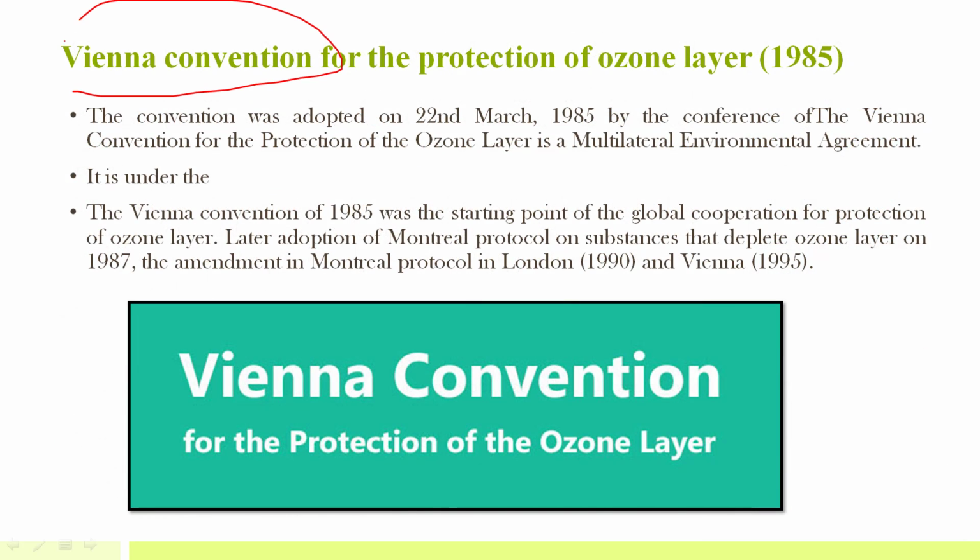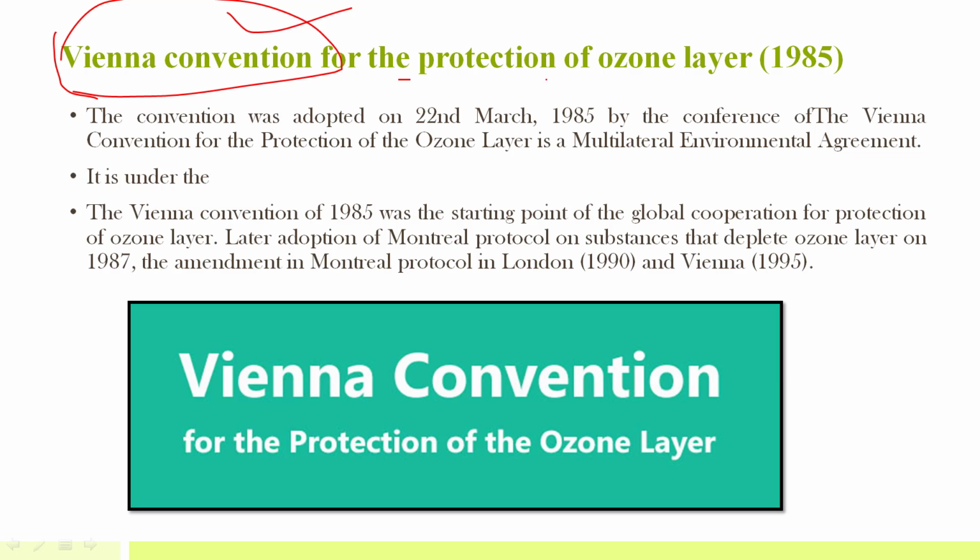Then the Vienna Convention. I have already discussed this when I was discussing part 3 of the environment current affairs series. In that I covered climate change, and in climate change related issues I discussed the ozone hole in detail. So I had discussed the Vienna Convention, Montreal Protocol, Kigali Agreement, Kyoto Protocol, Paris Agreement. I have already discussed this in detail in part 3, so I would suggest you refer to that part for understanding the ozone hole in detail.